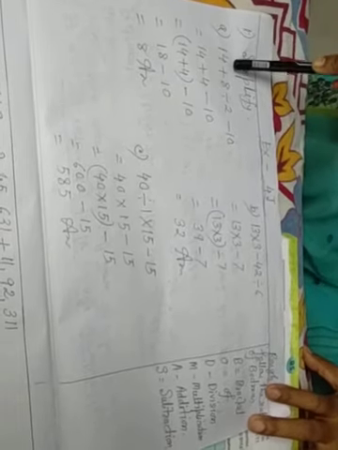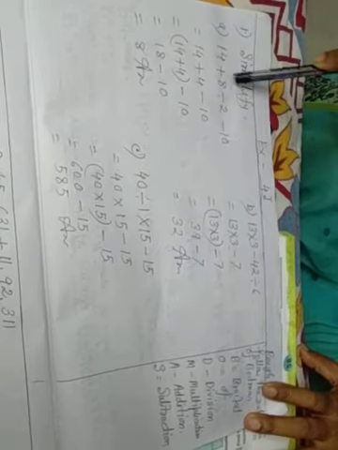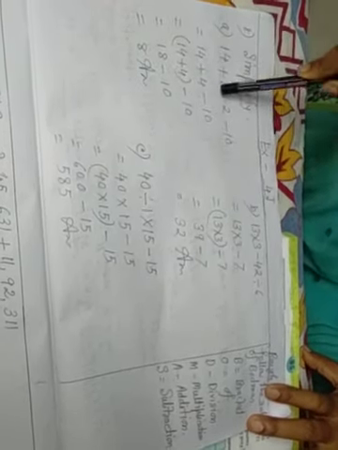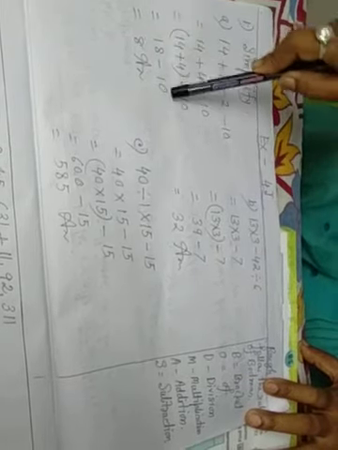1A, that is 14 plus 8 divided by 2 minus 10. First of all, you do the division. 8 divided by 2 is 4, 14 plus 4, 18 minus 10, 8.